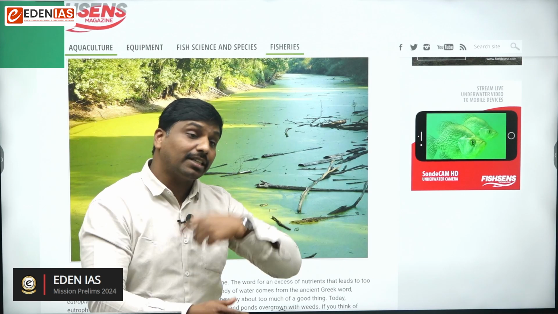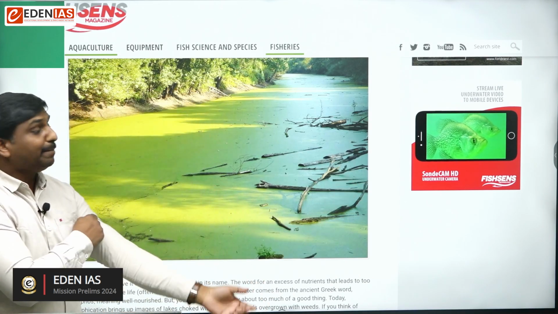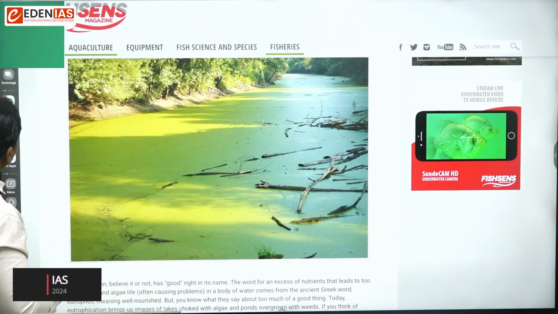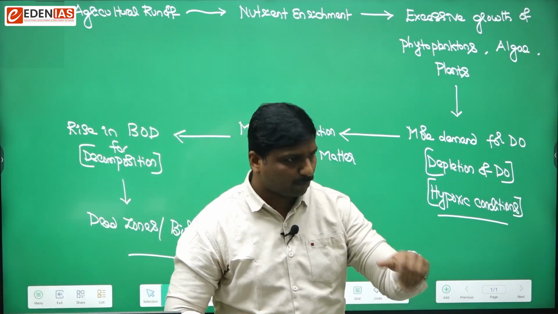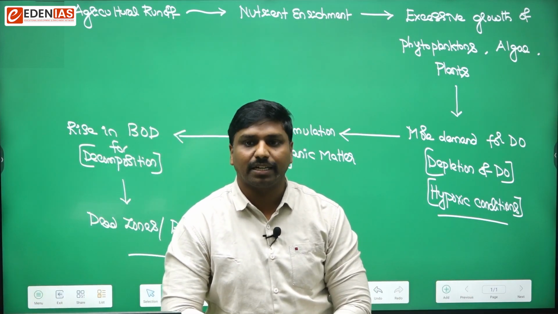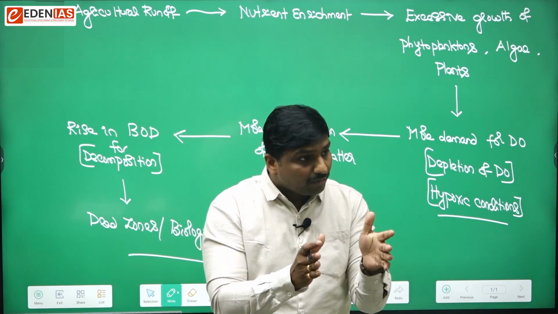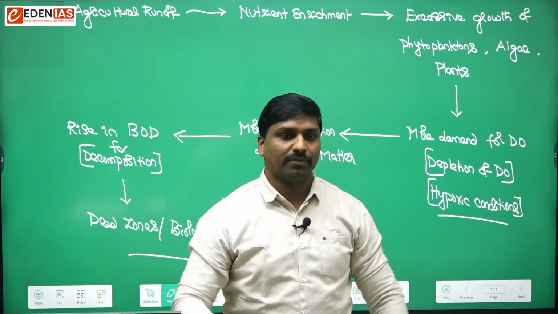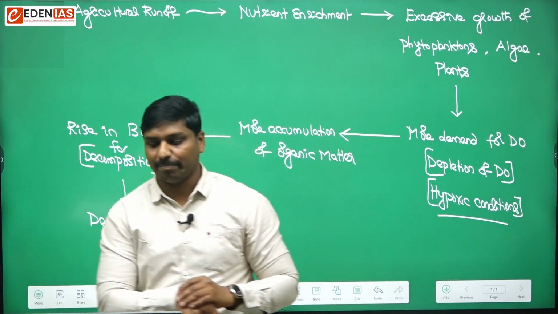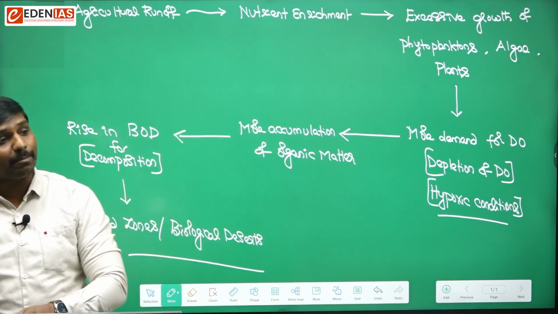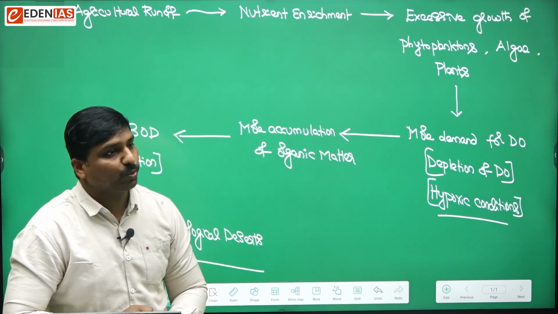This further reduces the productivity of that water body. For every ecosystem there would be some sort of productivity, like primary productivity, secondary productivity. So ecological productivity will also be hampered. That is another issue. So this is the common process with respect to eutrophication.